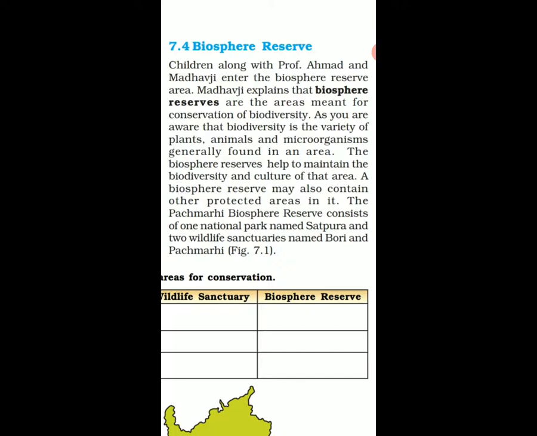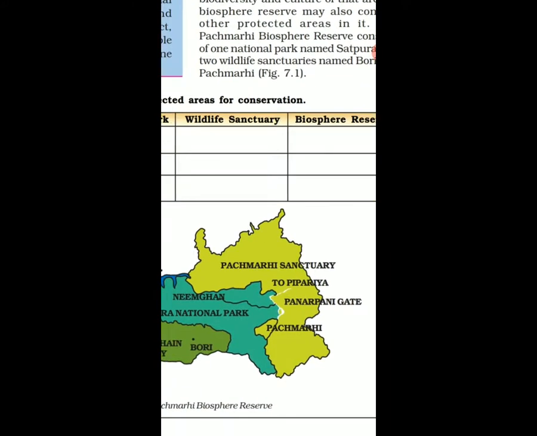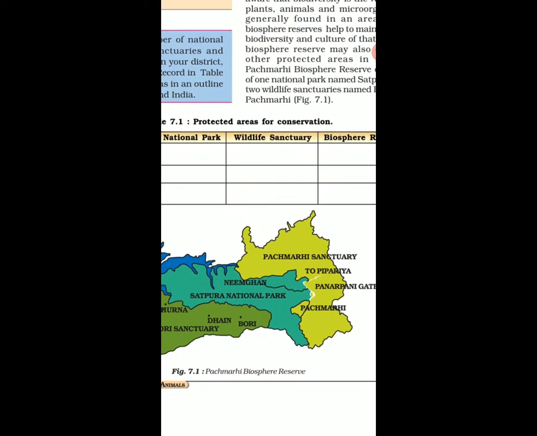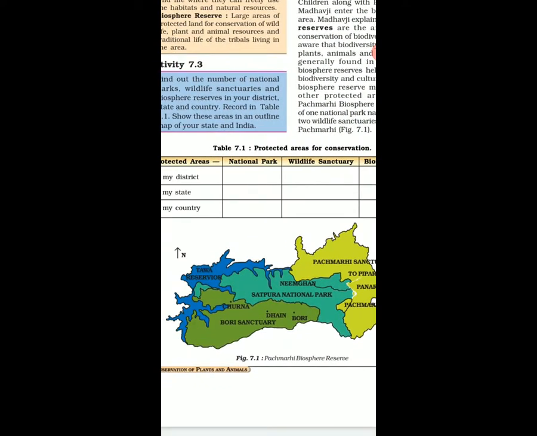The Pachmarhi Biosphere Reserve consists of one national park named Satpura and two sanctuaries named Bori and Pachmarhi. एक बड़ा बायोस्फीयर रिजर्व है, दैट इज पंचमढ़ी बायोस्फीयर रिजर्व, जिसके अंदर एक नेशनल पार्क है नेम्ड सतपुरा एंड टू वाइल्ड लाइफ सेंचुरीज नेम्ड बोरी एंड पंचमढ़ी. यू कैन सी द मैप ऑफ पंचमढ़ी बायोस्फीयर रिजर्व. A large area is covered. In that, the national park is there and sanctuaries are there, right? You can see it.